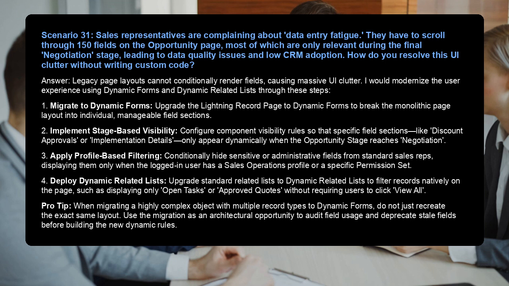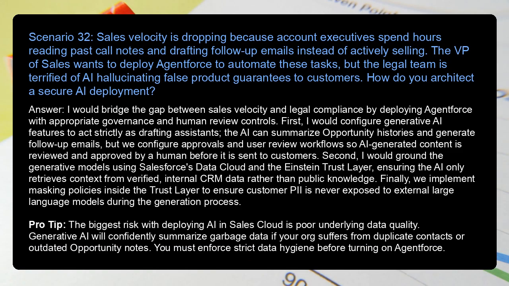4. Deploy dynamic related lists. Upgrade standard related lists to dynamic related lists to filter records natively on the page, such as displaying only open tasks or approved quotes without requiring users to click View All. Pro tip: when migrating a highly complex object with multiple record types to dynamic forms, do not just recreate the exact same layout. Use the migration as an architectural opportunity to audit field usage and deprecate stale fields before building the new dynamic rules. Scenario 32.